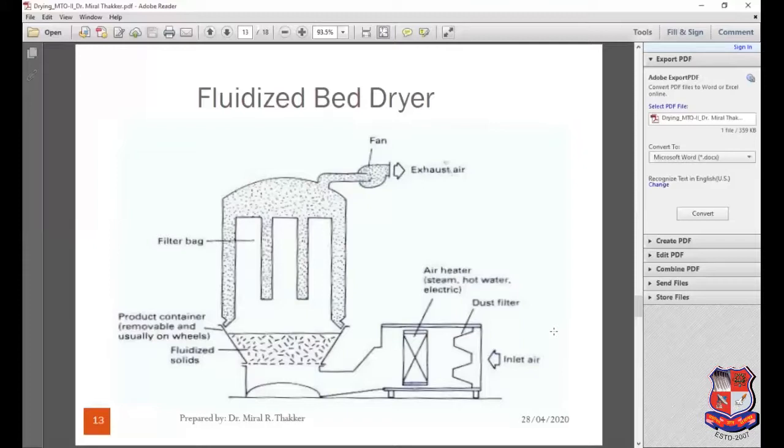This vessel is filled with the powder to be dried. We are pouring the powder which we want to dry into that vessel. It has wheels and can be clipped to the central plate by means of a rapid acting ring closure. So this is just a basic explanation about the fluidized bed dryer.